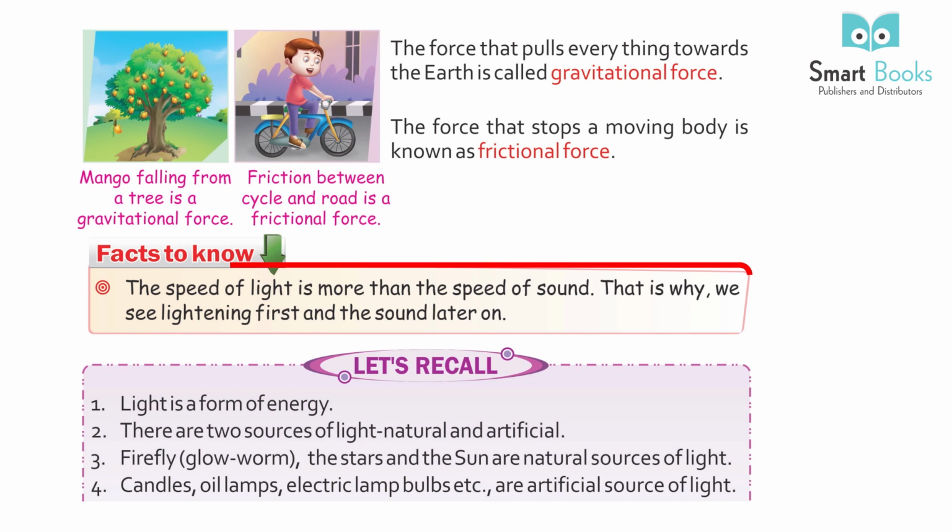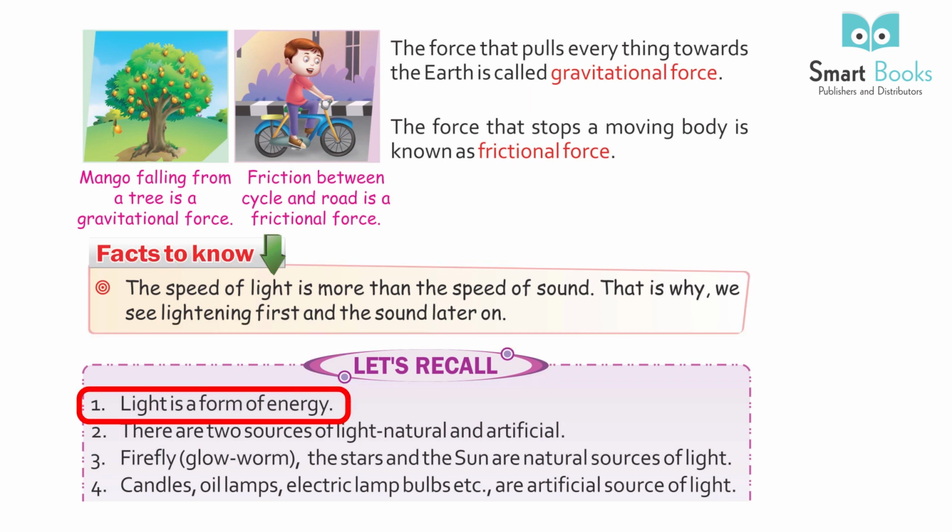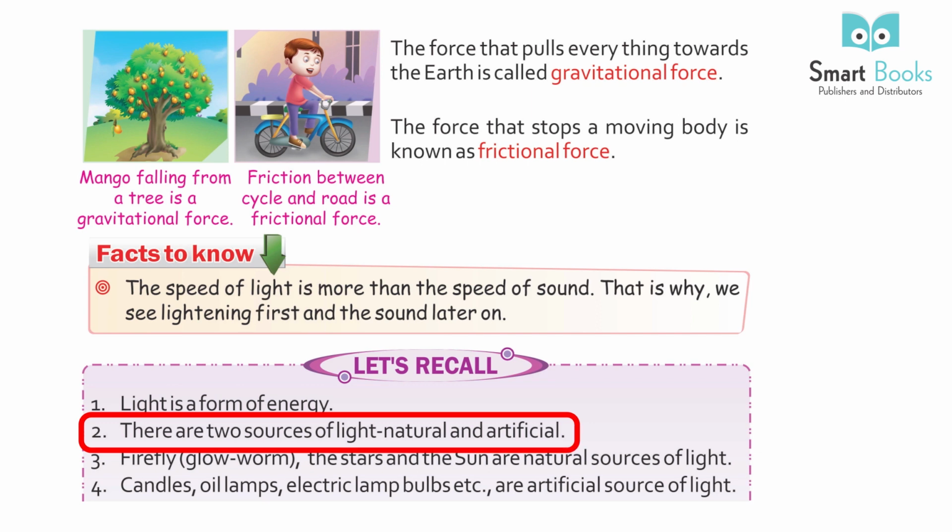Facts to know: the speed of light is more than the speed of sound. That is why we see lightning first and hear the sound later on. Let's recall. 1. Light is a form of energy. 2. There are 2 sources of light, natural and artificial.